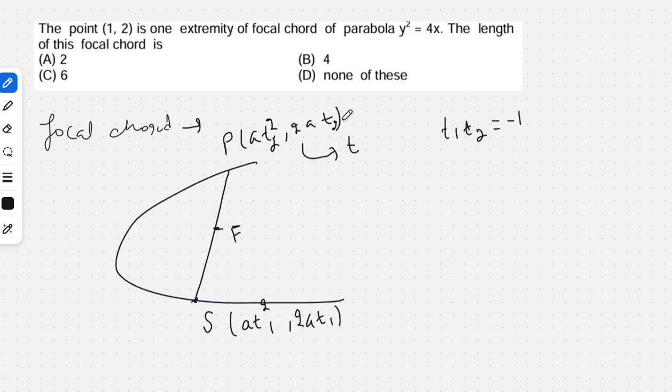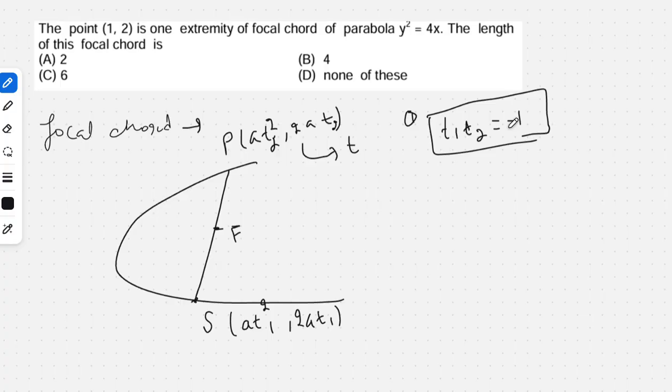Okay, this result is used to find the other point or length of focal chord. This is one result. And you have a few results related to tangent. What are those results? First is how to find the equation of tangent. Second result is the point of intersection of two tangents. These two results you must absolutely remember.